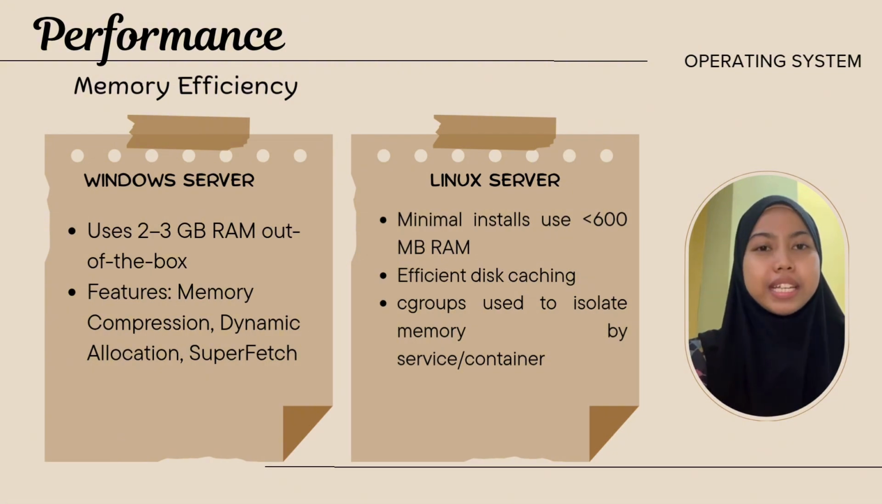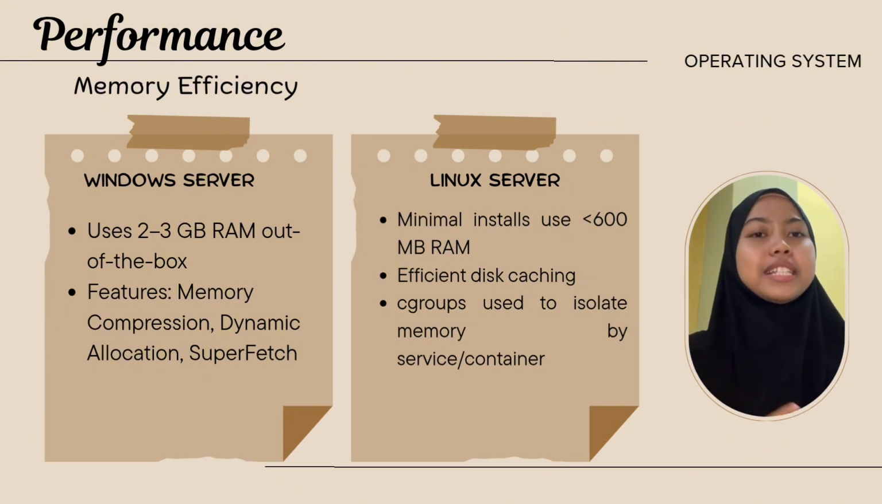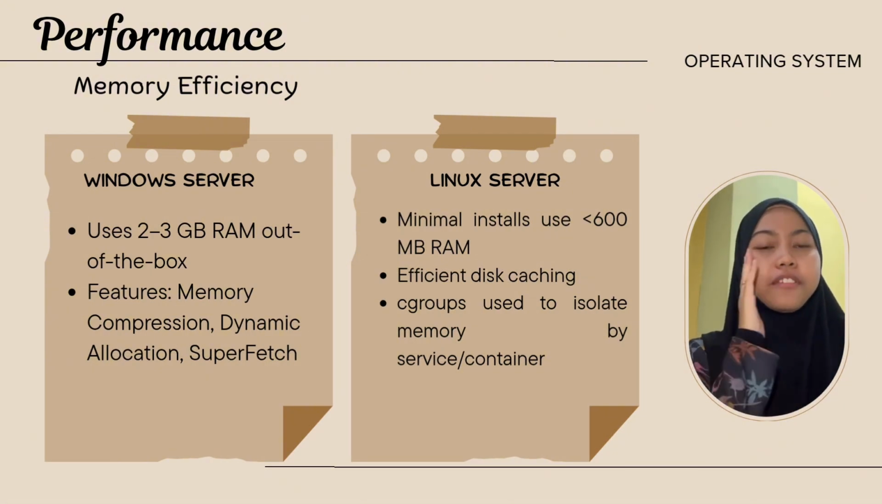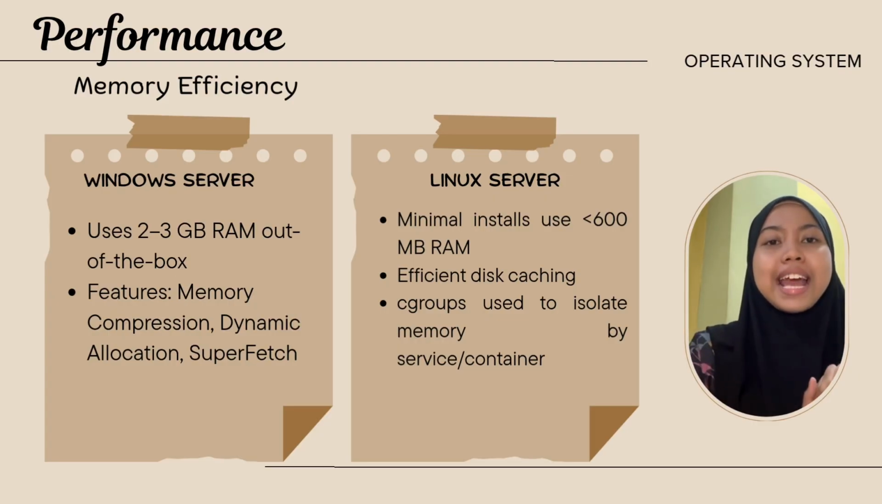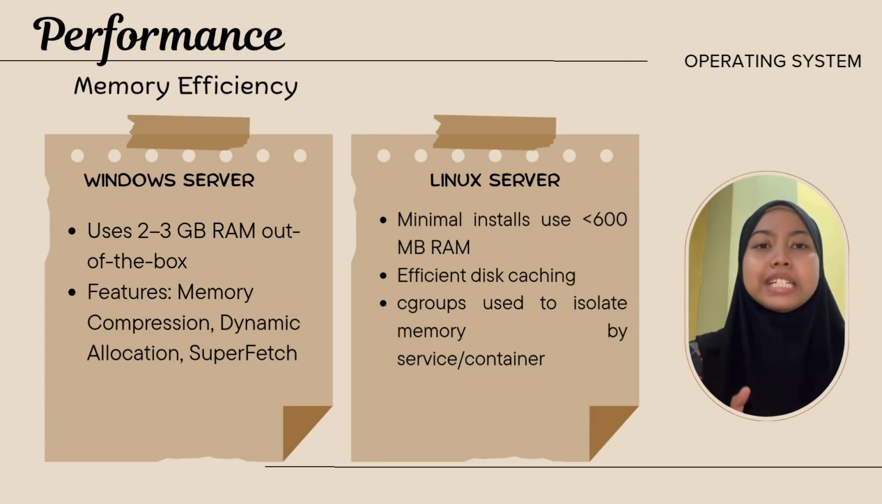Next, for memory usage, a fresh installation of Windows Server typically uses around 2 to 3 GB of RAM. It includes features like memory compression and dynamic allocation, especially for virtual machines under Hyper-V. However, this also increases baseline memory usage. Meanwhile, Linux is known for its efficiency. A minimal install can run on less than 600 megabytes of RAM.